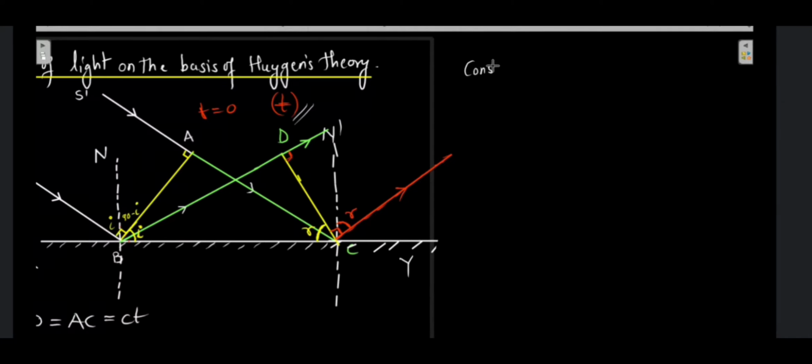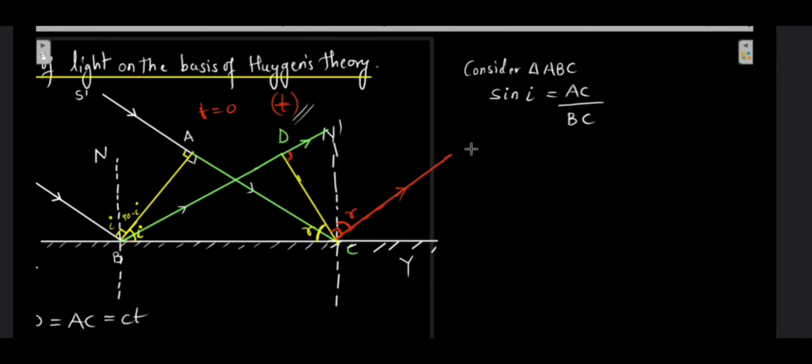So if I consider triangle ABC, just see this triangle and find out the value of sine of angle I, what is it going to be? It is going to be the opposite side, that is AC, upon the hypotenuse. So this is 90 degrees, so the hypotenuse is going to be BC. So see the triangle ABC. So sine of I is going to be opposite, that is AC, upon the hypotenuse, that is BC.